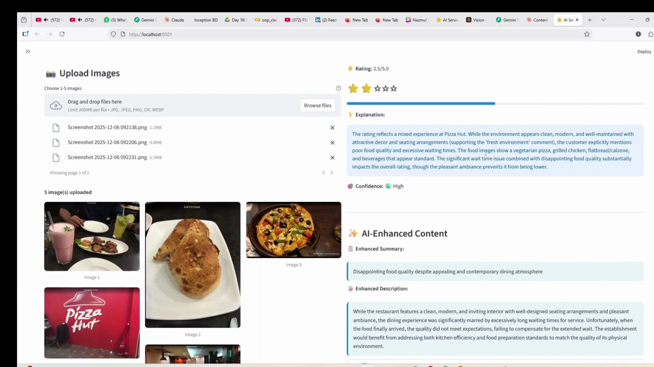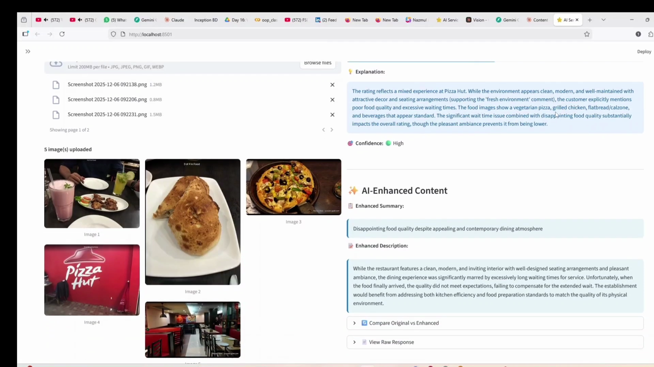Okay, the customer explicitly mentioned poor food quality and excessive waiting times. The food images show a vegetarian pizza. Here is the vegetarian pizza, and grilled chicken. Here is the grilled chicken. Flatbread, chicken, and beverages. Here is the beverages. Okay, these appear standard. The significant wait time issue combined with disappointing food quality substantially impacts the overall rating, though the pleasant ambience prevents it from being lower.